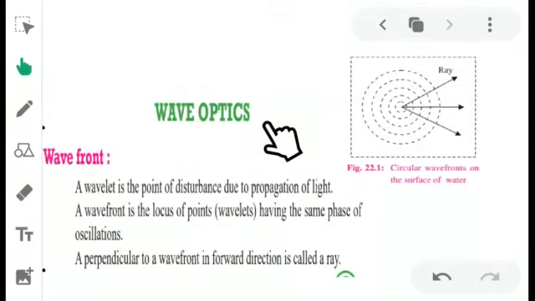These are a few important points. What is a wavefront? A wavefront is the locus of points having the same phase of oscillation. Then what is a wavelet? A wavelet is the point of disturbance due to propagation of light. Then what is the direction of the ray? The ray is perpendicular to the wavefront.